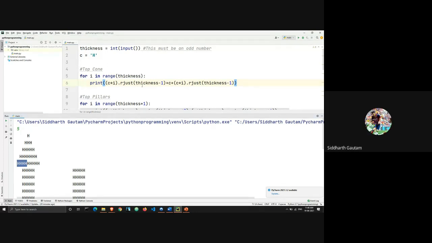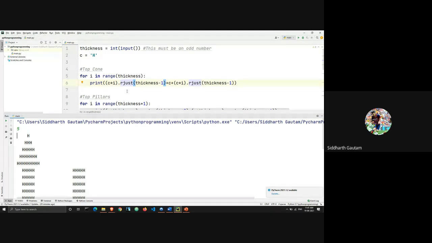And the value of thickness is 5, and 5 minus 1 is 4. So which means that there are going to be 4. We have to use thickness minus 1, which is 4, which means 4 spaces from the beginning. The alignment can be from the center of the string which you have already entered, or the alignment can be from the beginning of the canvas. It will depend. We have to experiment and see how our IDE is handling it.